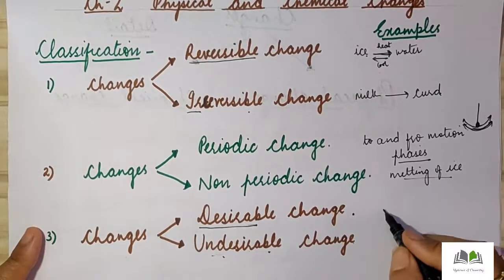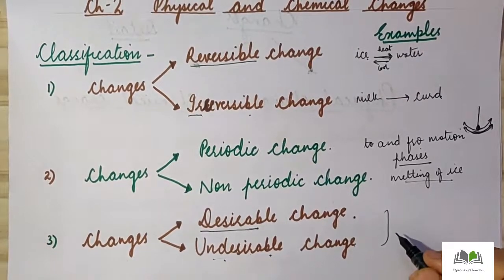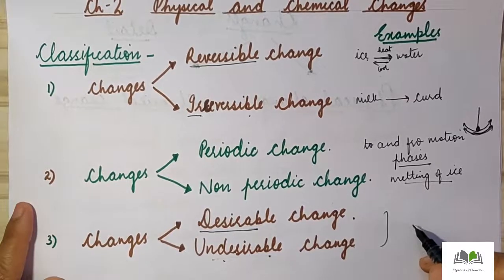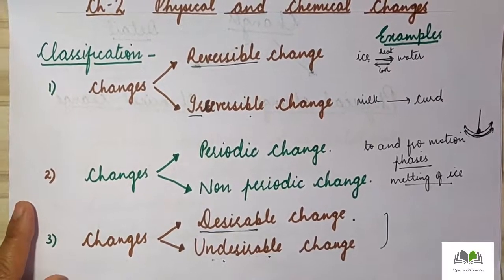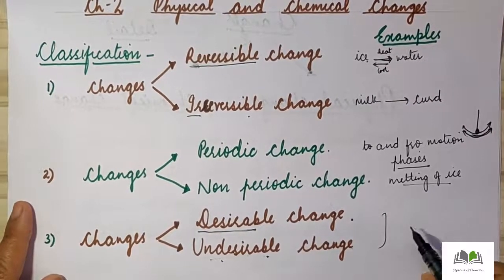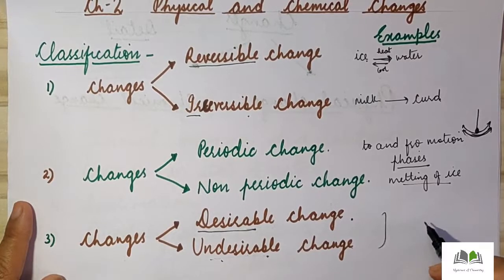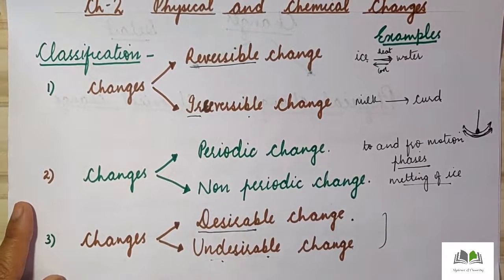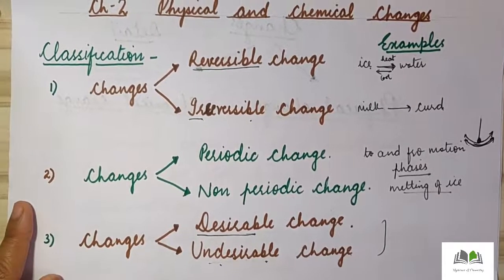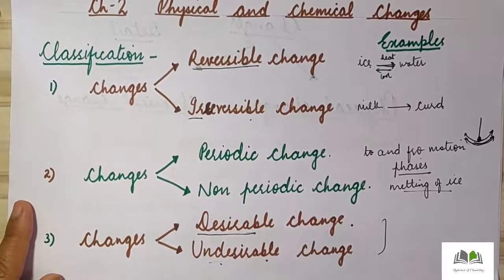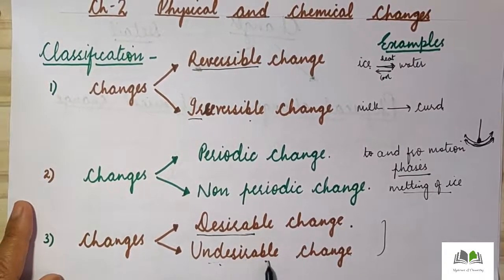Now here I am going to give you one example. One example is decomposition of dead animals. This example is very, very important, so try to understand it. Decomposition of dead animals. If in the paper they give you the example decomposition of dead and decaying matter in open, then you know that decomposition of dead and decaying animal in open is not useful. So we can say that that is a type of undesirable change.